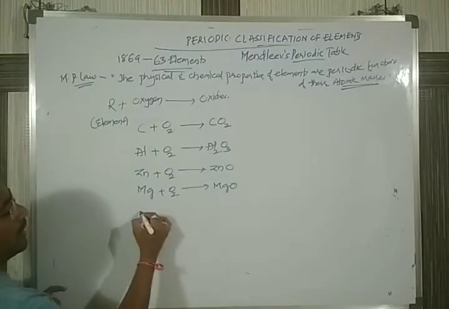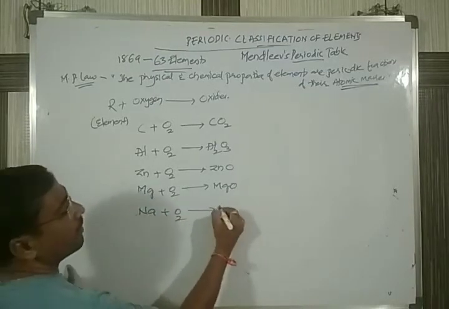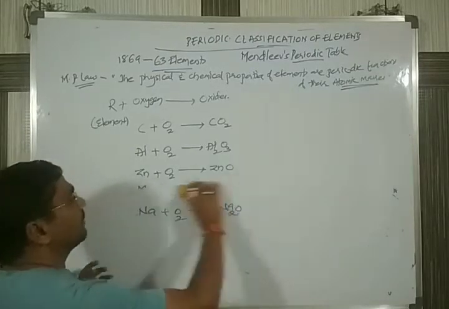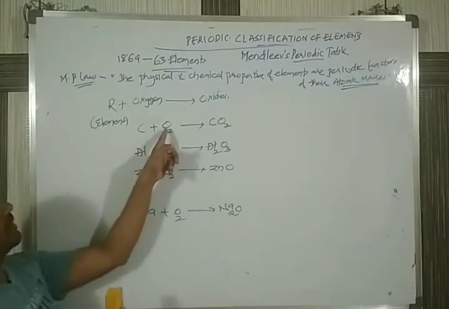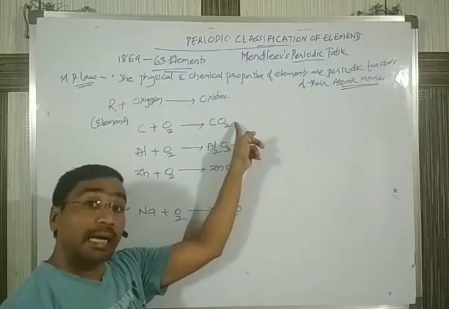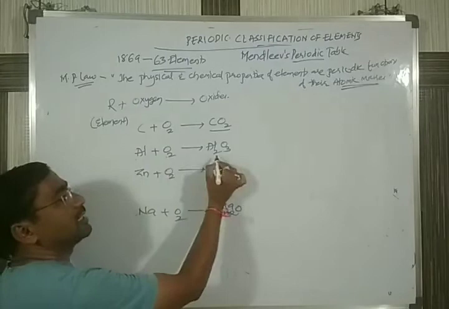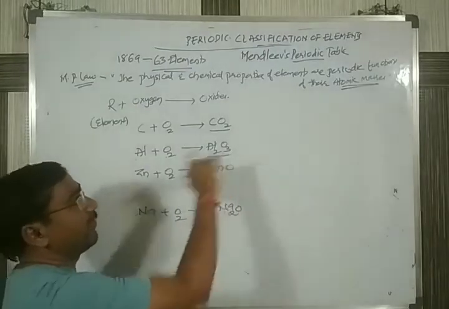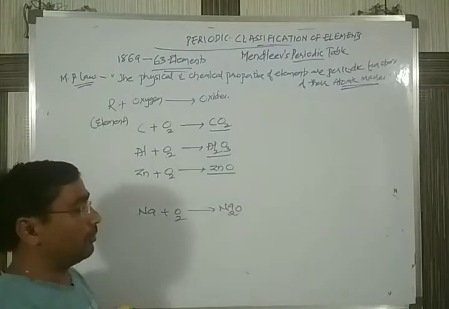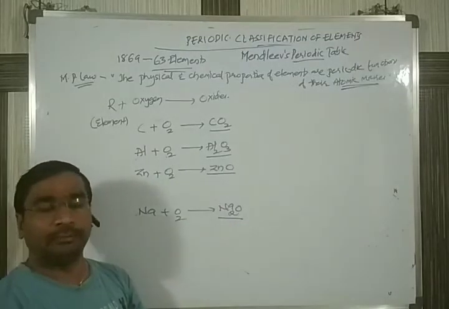Next, sodium, whenever it reacts with oxygen, forms an oxide called sodium oxide. You can see I am giving these examples. Carbon is an element; when it reacts with oxygen, it forms carbon dioxide. Okay, you see the formula has dioxide. Aluminium, when it reacts with oxygen, forms aluminium oxide. Its formula is different. Next, zinc, when it reacts with oxygen, forms a different compound. And sodium. So all these elements show different formulas.